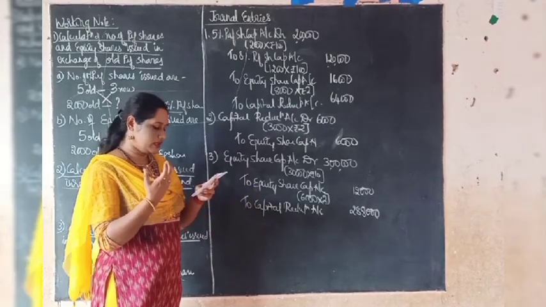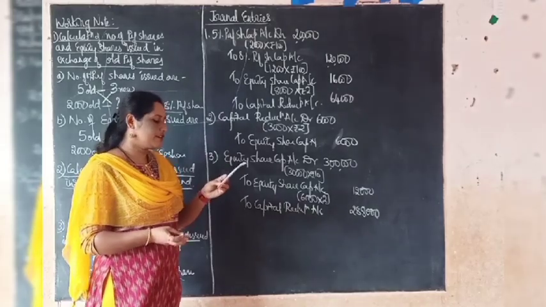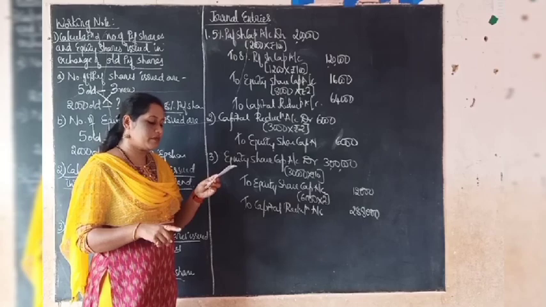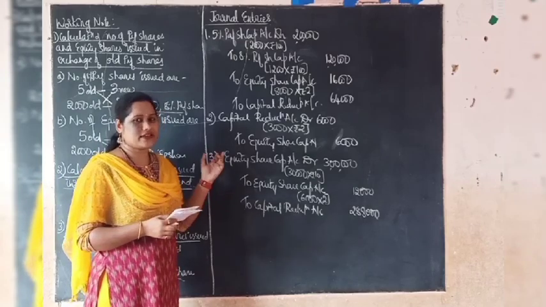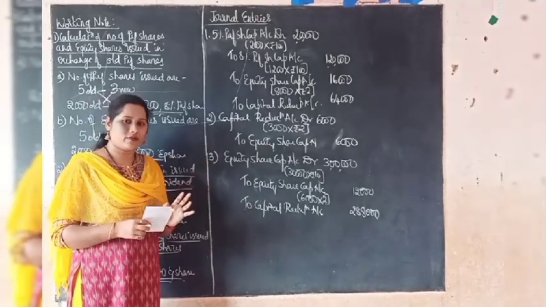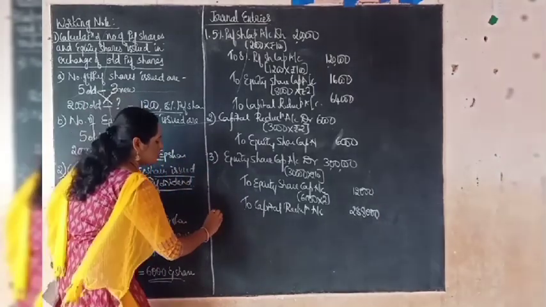Now coming to the amount, how we are going to utilize out of the capital reduction account, the first point given that we have to write off profit and loss account debit balance and goodwill utilizing the capital reduction account. So what is the entry we are going to pass here? Capital reduction account debit to profit and loss account, to goodwill account. I will write the entry now. Fourth one,